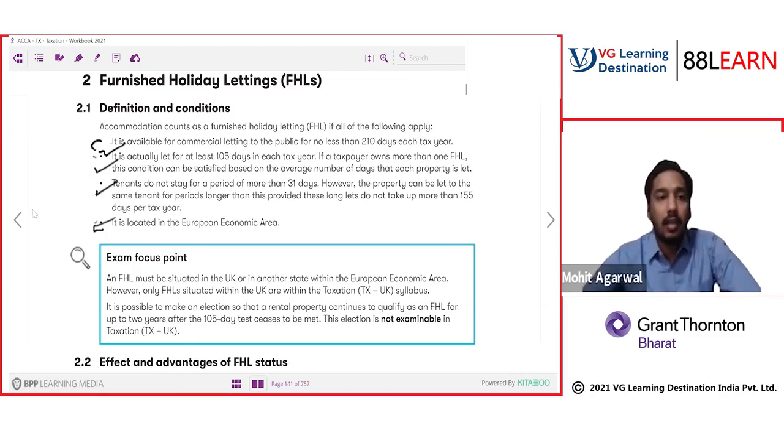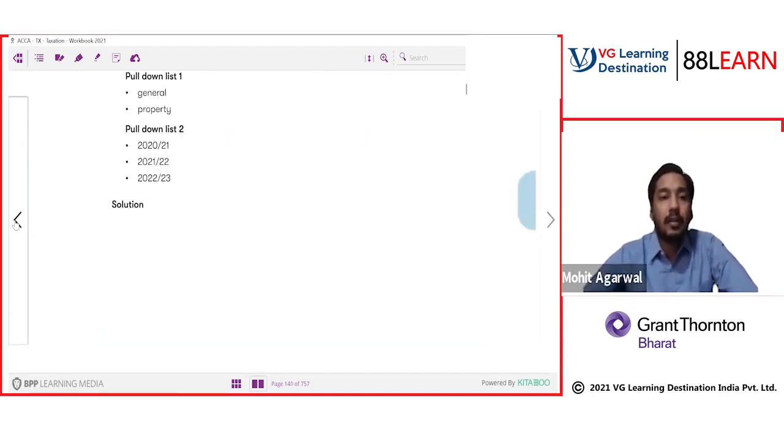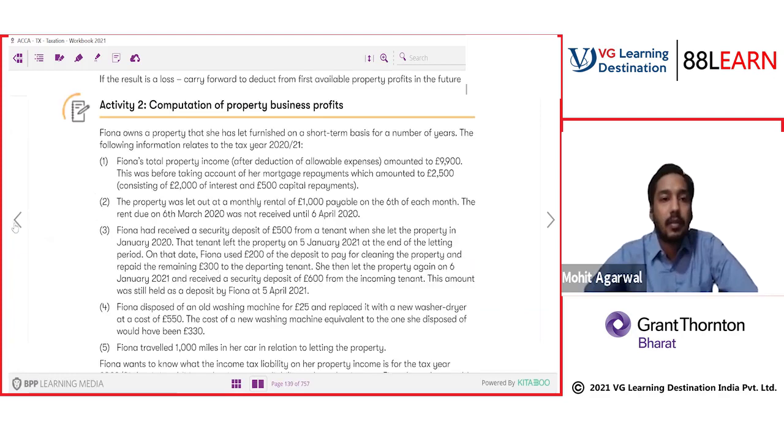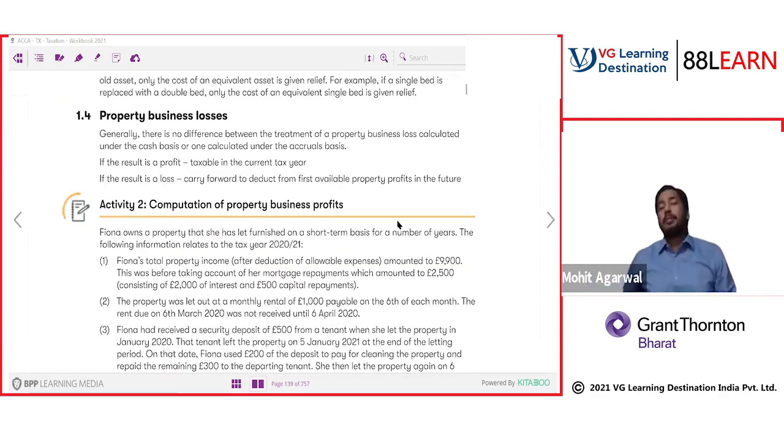Correct? Now let's look at property losses. Again, a very simple provision. So the question arises, when do we get a loss in property business? You get a loss in property business when your rental income is less than rental expenses. So if your total expenses exceed your rental income, you will generate a loss.